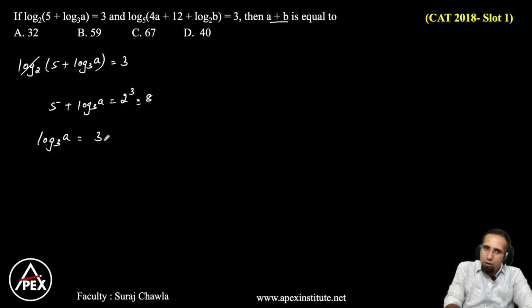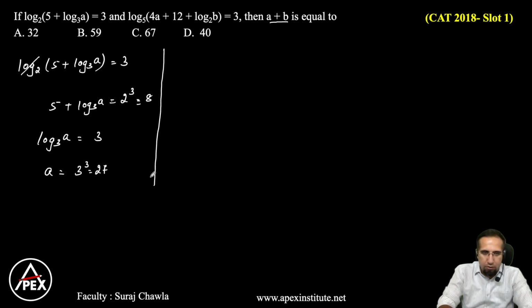Again, let's cancel the log. If I cancel the log, this becomes 3 cube. So I get the value as a is equal to 3 cube, which is 27. Now let's calculate the value of b here. Now to calculate the value of b, all that I'm looking at is I have log base 5, 4 into 27 plus 12 plus I have log b base 2 is equal to 3.